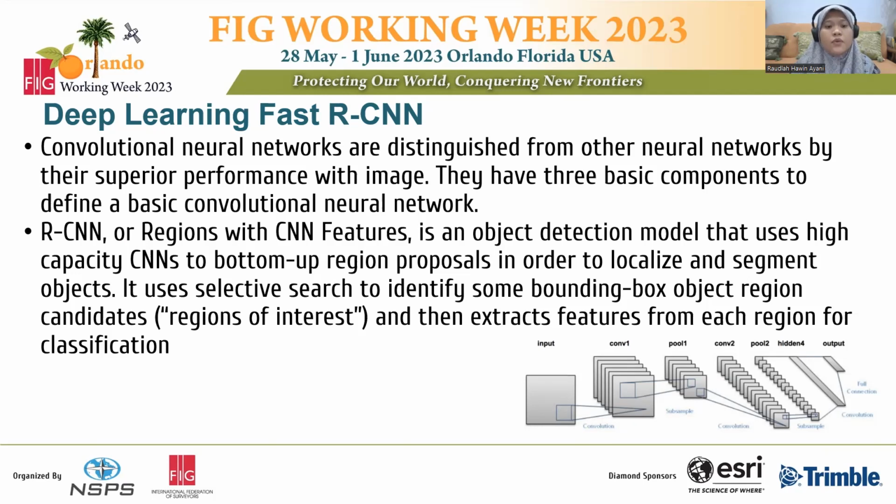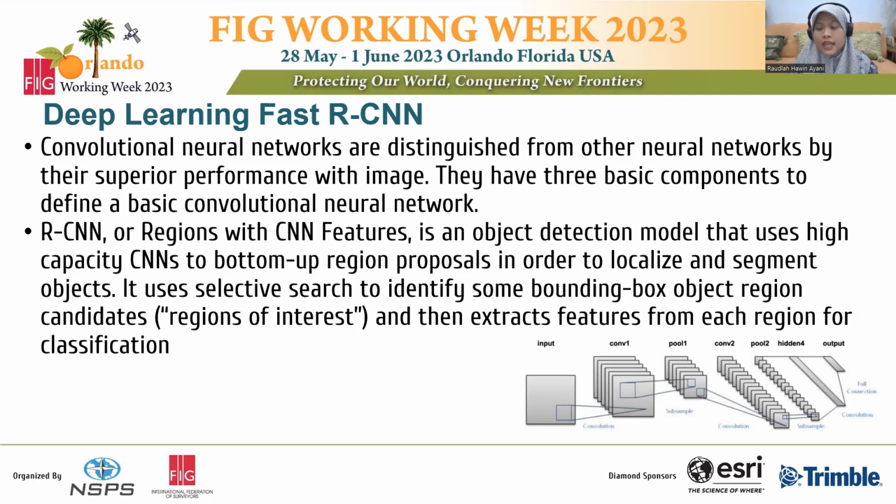RCNN, or region with CNN features, is an object detection model that uses high-capacity CNNs with bottom-up region proposals in order to localize and segment objects. It uses selective search to identify bounding boxes, object region candidates, or regions of interest, and then extracts the features from each region for classification.